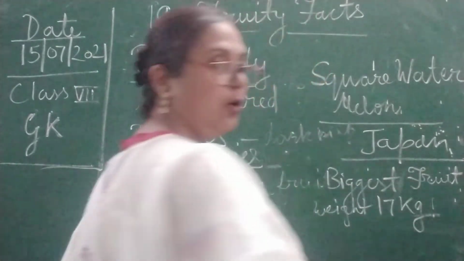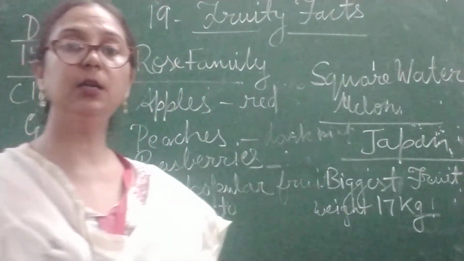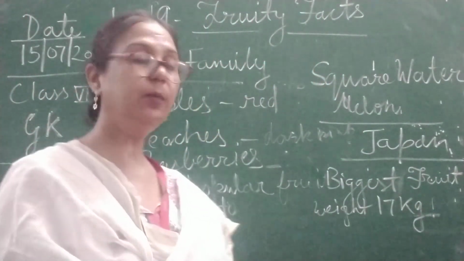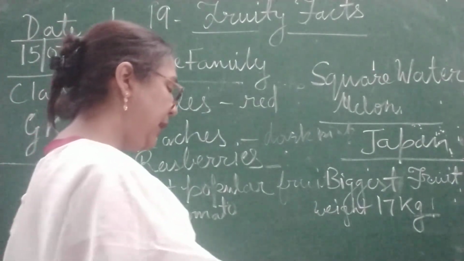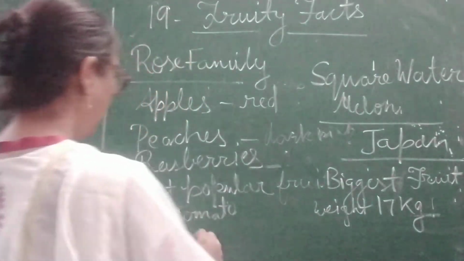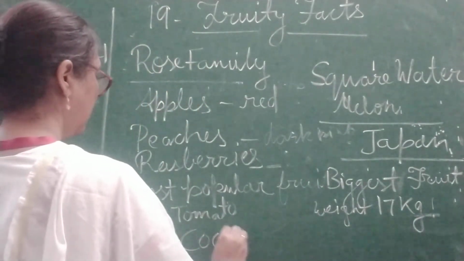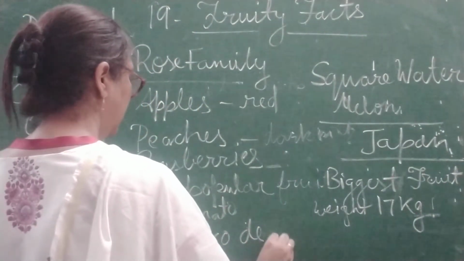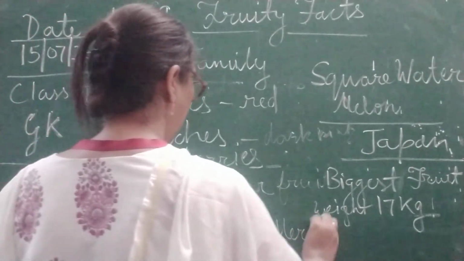So it is too big and too heavy. So here you can see the name is Coco de Mer palm tree.